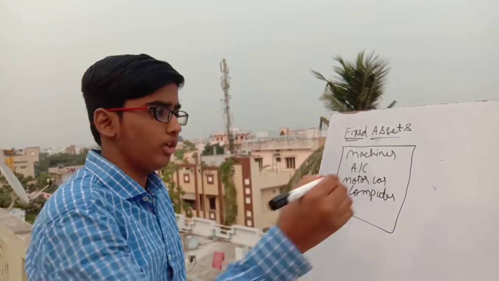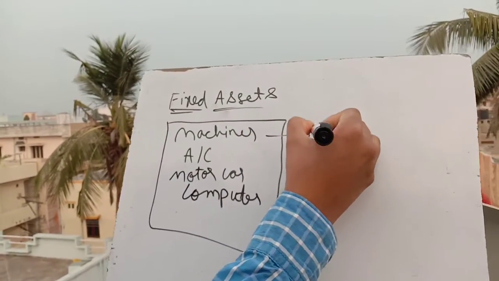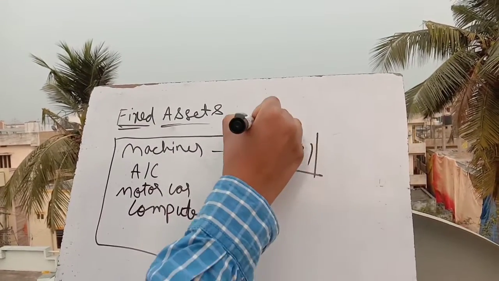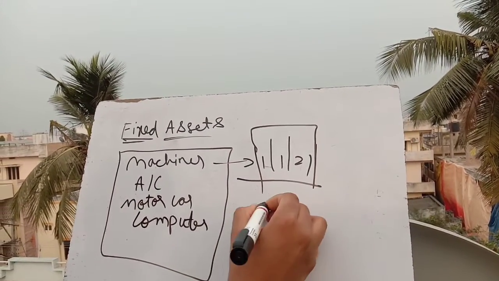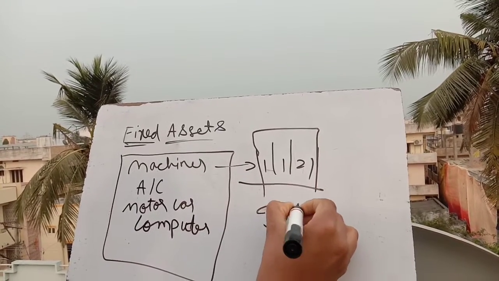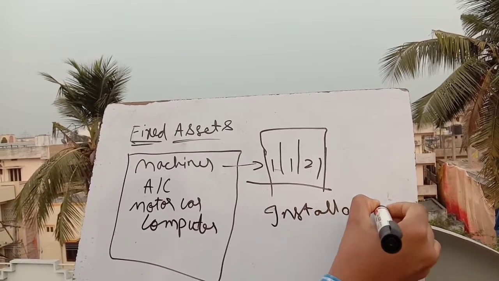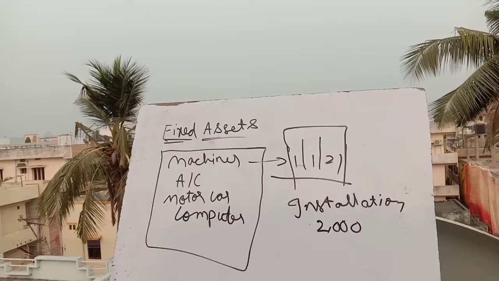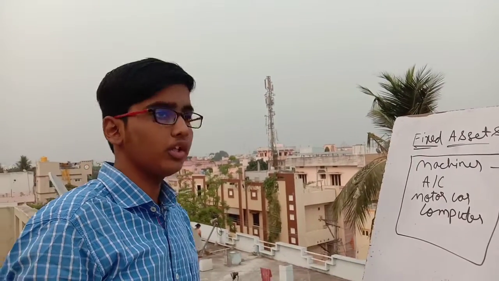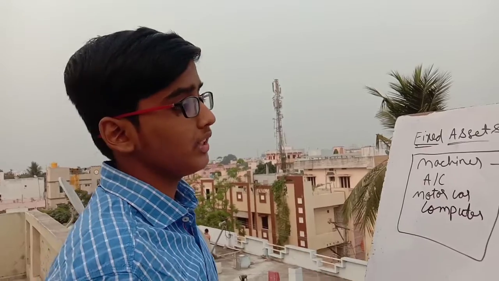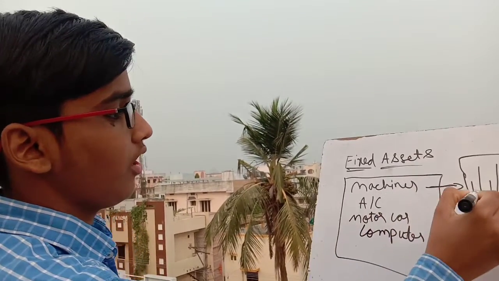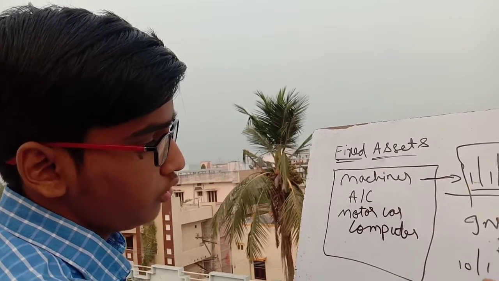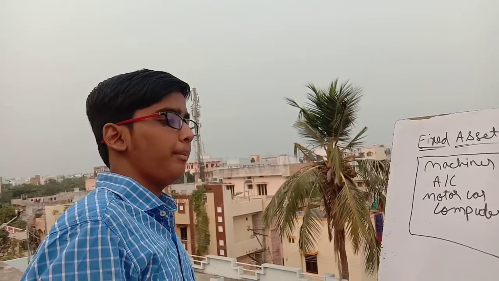For suppose, we have purchased a machinery on 1st January 2021, and on the same date we have paid installation charges 2000 rupees. This 2000 should definitely be added to the cost of machinery account, and total credit should be given to cash account. Or for suppose we have bought machinery on this date, and on 10th January 2021 we have done some repairs to machinery.